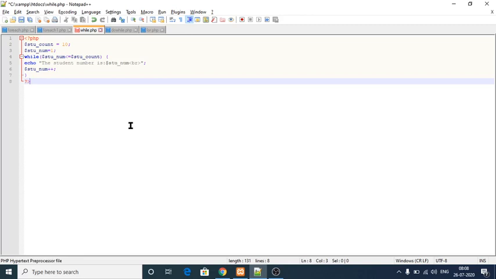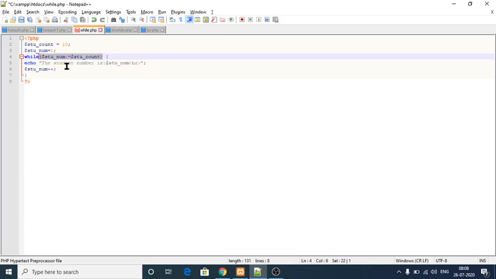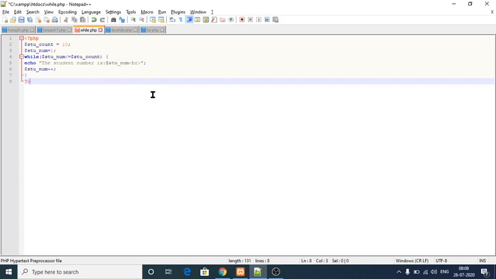And see here, before executing this statement, it will check the condition I have given within while. The condition is true because student num is 1 and student count is 10, so that condition is satisfied. If the condition is not satisfied, it will come out of the loop. Because the condition is satisfied, it will execute, and the student value goes on till the student num value becomes 10.